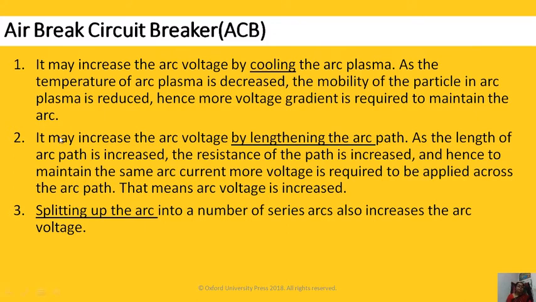Second thing, it may increase the arc voltage by lengthening the arc path. As the length of arc path is increased, the resistance of path is increased, and hence to maintain the same arc current, more voltage is required to be applied across the arc path. This means arc voltage is increased.